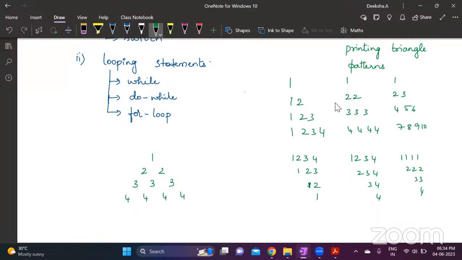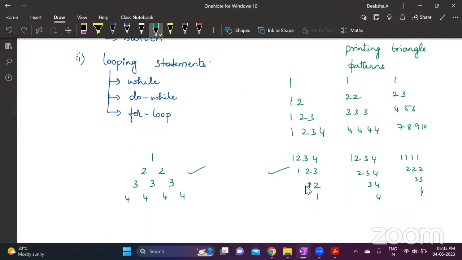So there is one proper format for typing all these types of triangles. Here you have to give space before going to the next line. Before you start displaying the values, you need to give space. So you need to have an additional loop in this one and in this one, that is the inverted right angle triangle and the equilateral triangle. In both these cases, you need to have one extra loop inside the main for loop just to leave spaces.